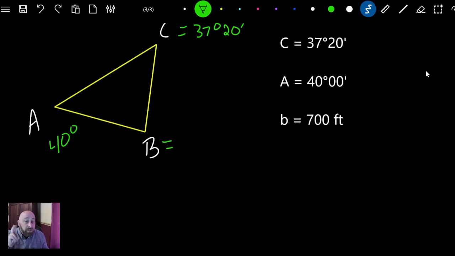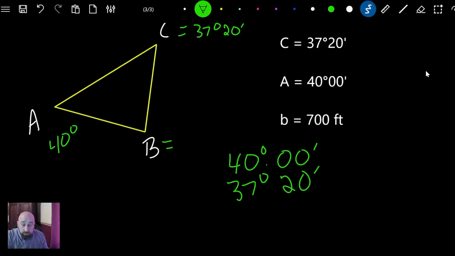Make sure that you're in degrees when you do this. You can just do 40, 0, 0, and then 37, and then 20. Add those up and then subtract from 180, 0, 0. When you do that, what you come up with is 102 degrees and 40 minutes.